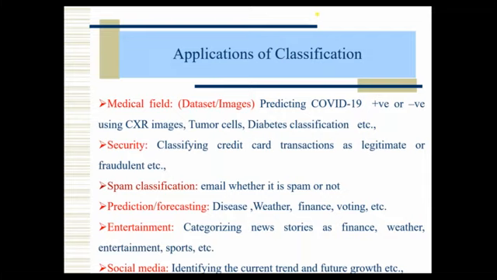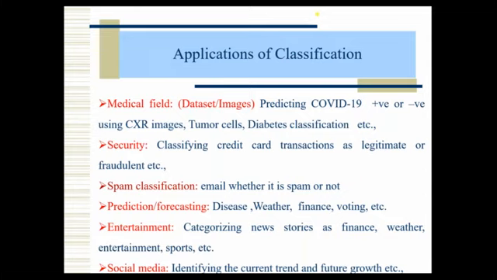Even weather forecasting. Obviously we used to get signals from the weather department, such as tomorrow's possibility of rain or heavy rains. How is it possible? Based on the previous data, or based on images, which are called remote sensing images, we have to go for classification of whether there is a possibility of heavy rains or not. So for that also we can use classification.